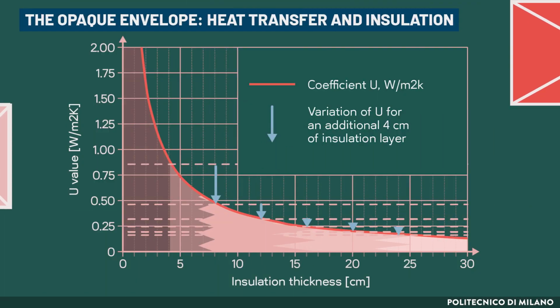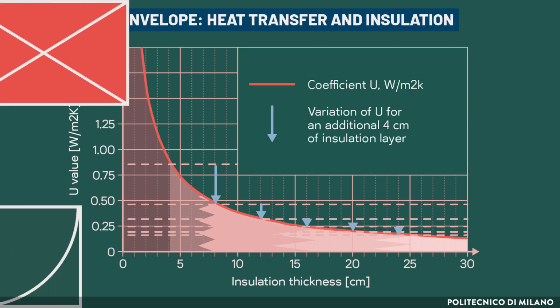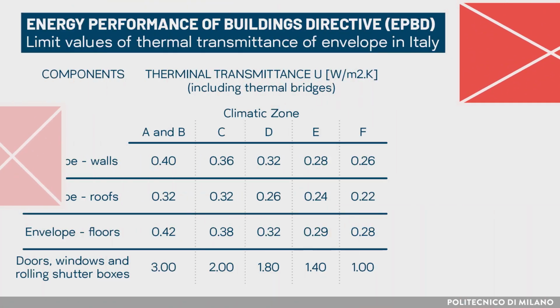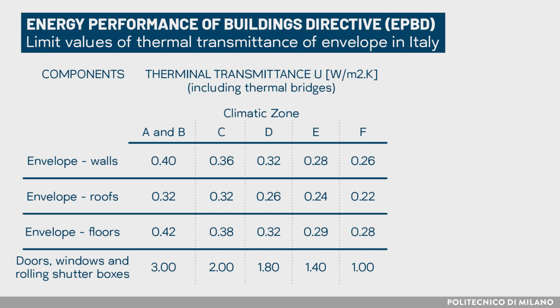To decrease the heat loss it is essential to increase the thermal resistance of the envelope, improving the level of insulation. The effectiveness of this strategy, however, decreases with increasing thickness while increasing cost. This figure shows the limit values of thermal transmittance of envelope components for different climatic zones under the implementation of EPBD in Italy.